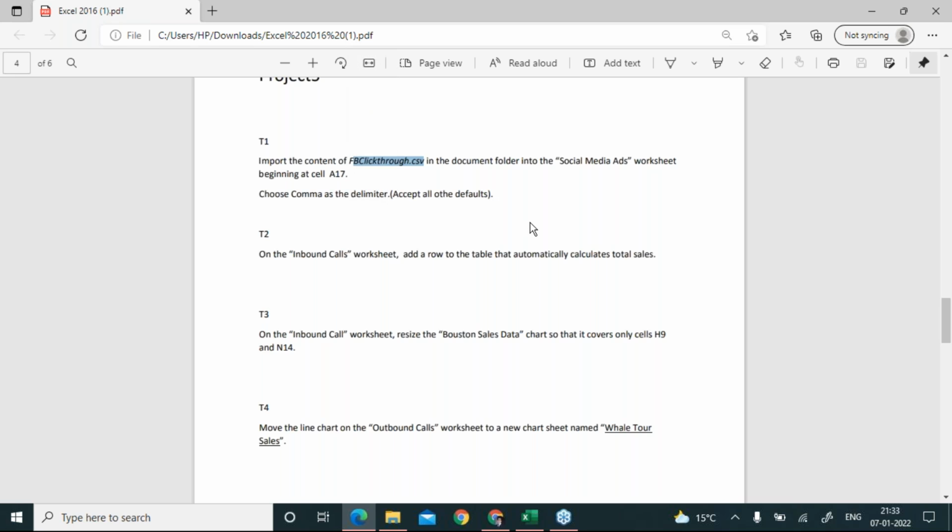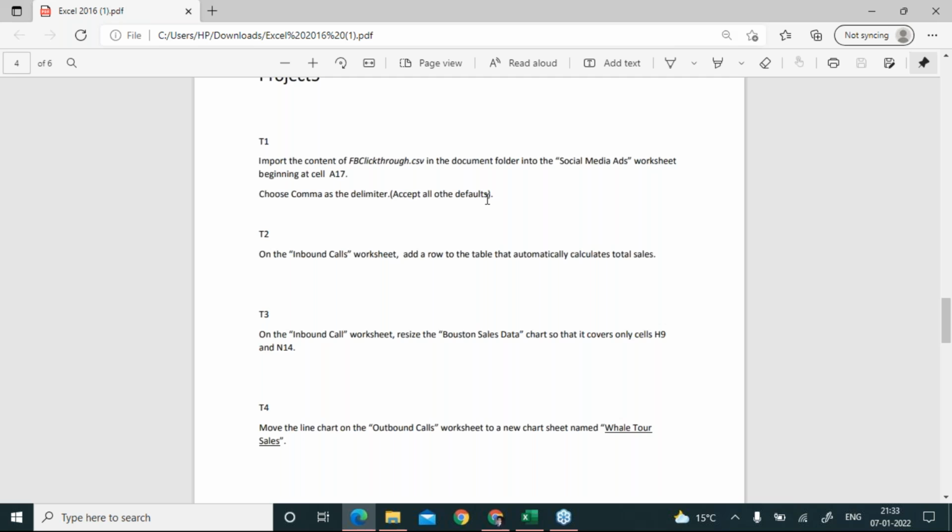The question says to import the content of this CSV, a file with the extension CSV, from the document folder into the social media ads worksheet, beginning at cell A17. Choose comma as a delimiter and accept all other defaults.